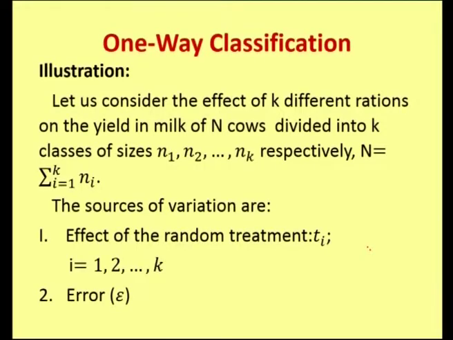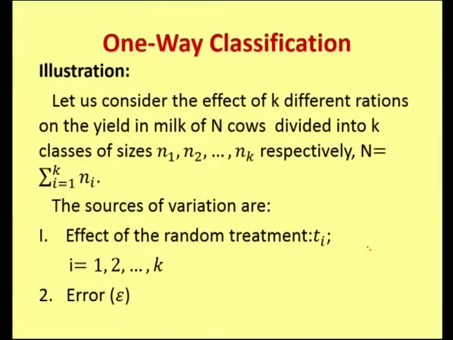Now, here we have an illustration for one-way classification. Let us consider the effect of k different rations or treatments on the yield in milk of say n cows, and let us divide these n cows into k classes of sizes n1, n2, up to nk respectively, and as we have defined earlier, this capital N is equal to the summation of small ni, where i ranges from 1 to k.